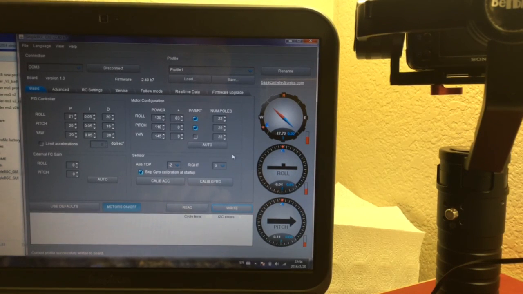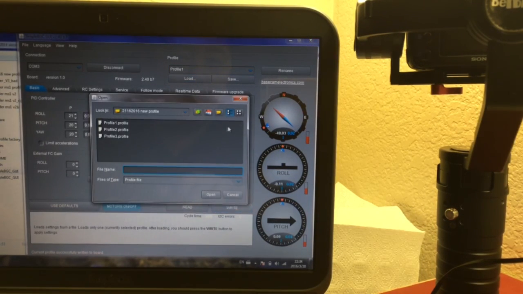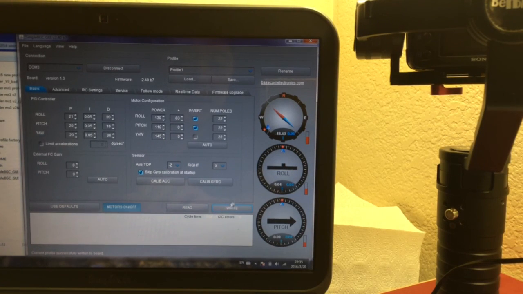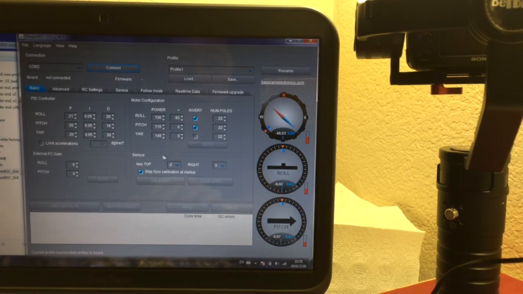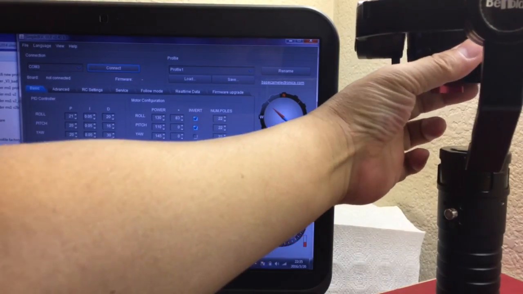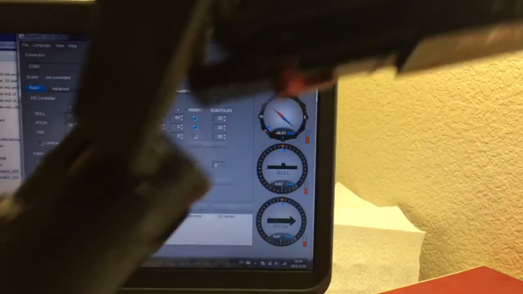Right now, after we did everything, this is very important. Last step, we need to rewrite in profile 1. Okay, oh no, cancel. We need to write into here again, okay? That's a very important step, write again. Now everything's done. We can disconnect the gimbal from the computer. Okay, all the connections disappeared. Now we can take out the USB cable and test the gimbal. Right now we can test the gimbal. Okay, that should be great for everything.